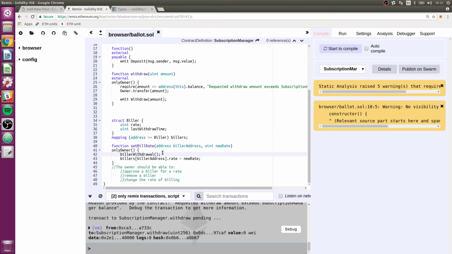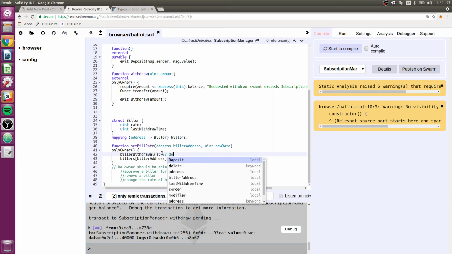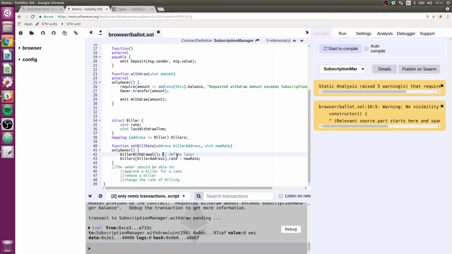So maybe I can define that later. This won't compile yet. But before getting to defining this, let's see if there's anything else we need to do here. So set bill rate. I think that is all we need.